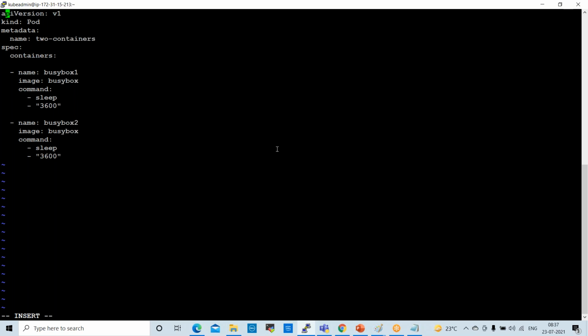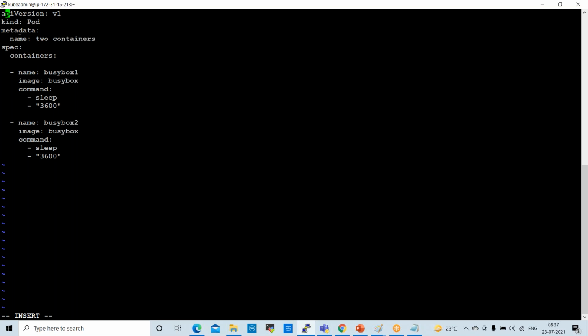API version v1, kind Pod. The pod name is two-containers, and the container names are BusyBox1 and BusyBox2.